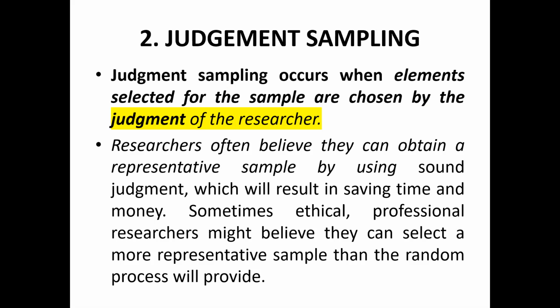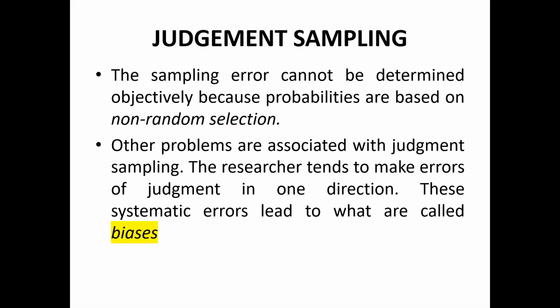The researcher believes that they can obtain a representative sample by using sound judgment, which will result in saving time and money. Sometimes ethical professional researchers might believe they can select a more representative sample than the random process. So when a researcher feels that his judgment would be correct rather than choosing a random sample, then judgment sampling is used. The sampling error cannot be determined objectively because probabilities are based on non-random selection. So sampling error you cannot determine in case of this sampling.